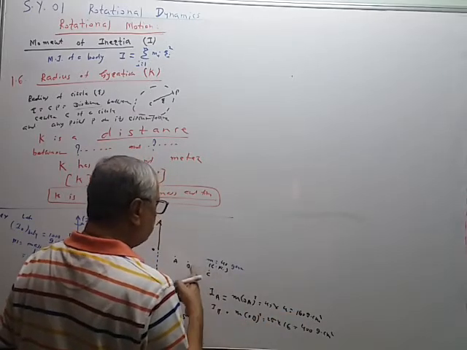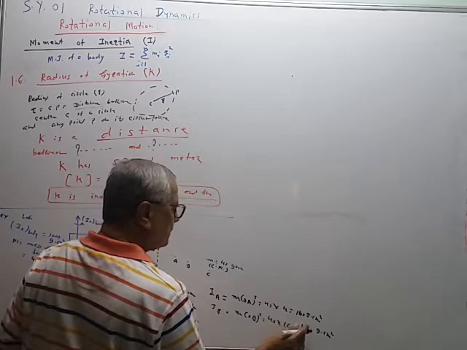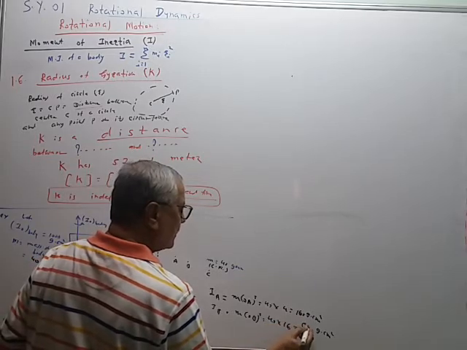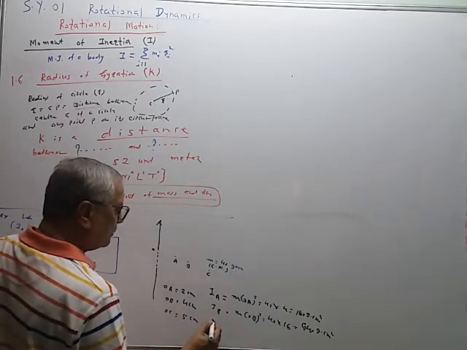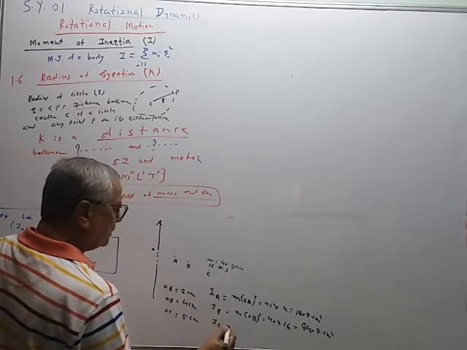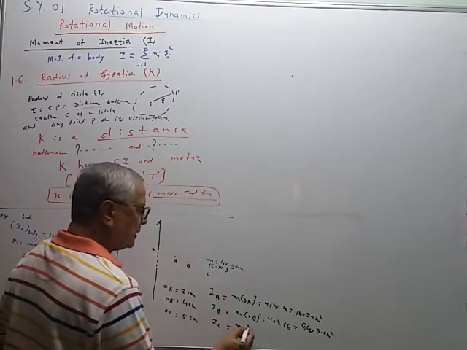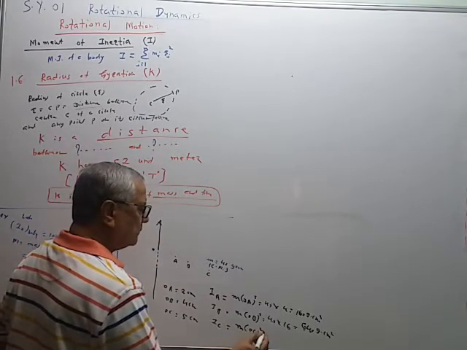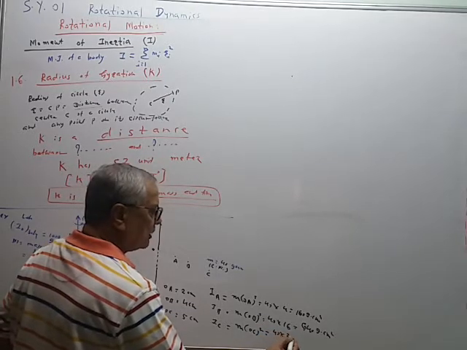Now if it is kept at B, then 40 multiplied by 16, that is equal to 640 gram centimeter square. Now if it is kept at 5 centimeter, then moment of inertia of the center of mass when it is kept at C is equal to mass of the particle multiplied by OC square. So this is equal to 40 multiplied by 5 square, 25.